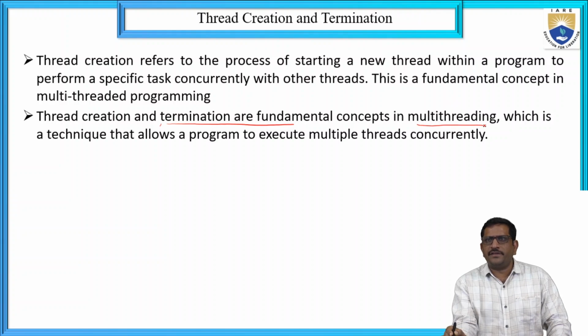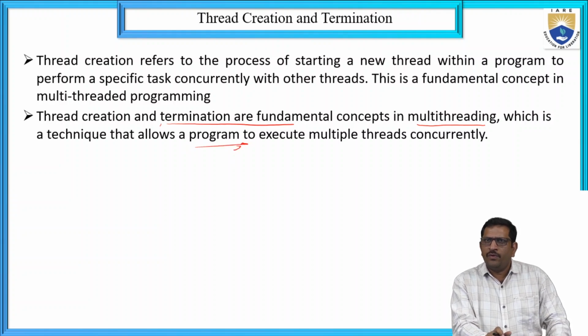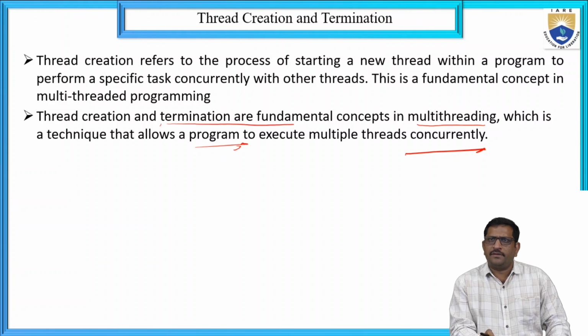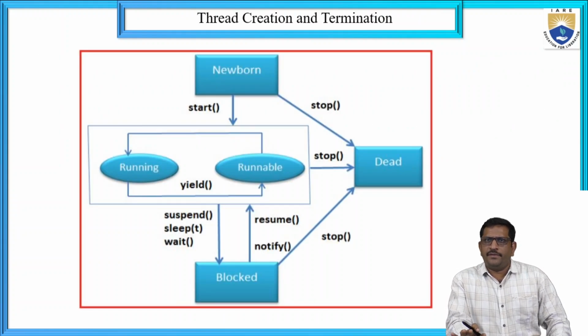This multi-threading is a technique which allows a program to execute a set of instructions in multiple threads concurrently. This is the use of multi-threading. Next, this is the life cycle of a thread.